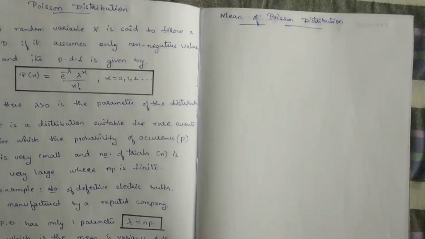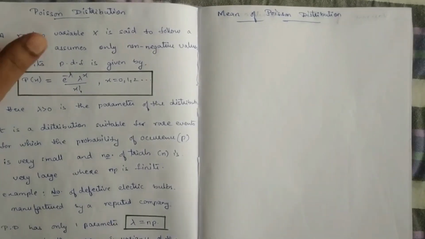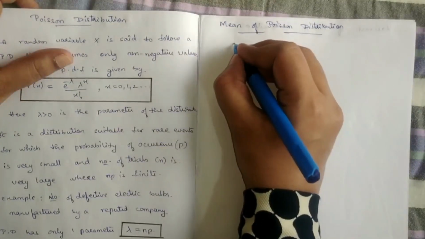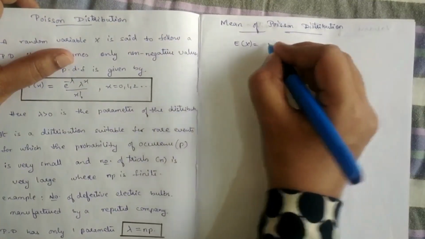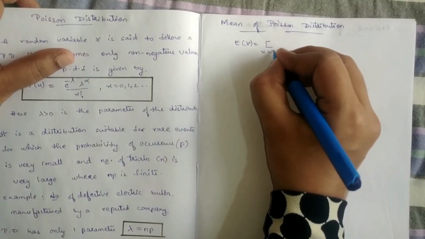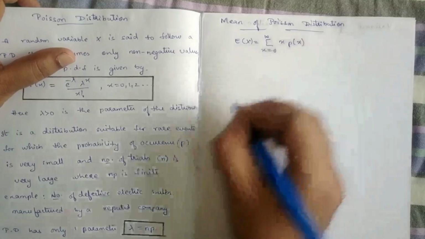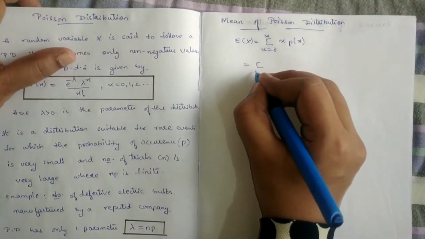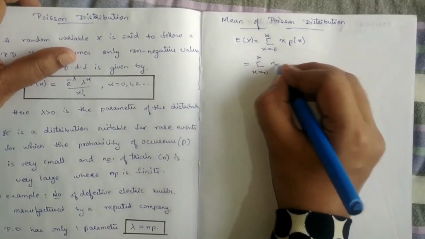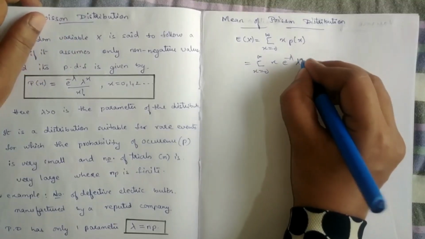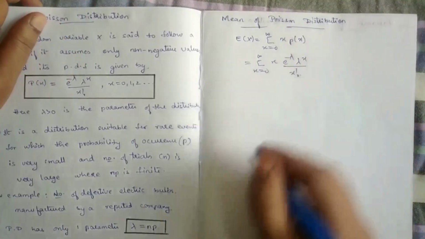Poisson distribution is a discrete probability distribution. The mean for a discrete probability distribution is given as E of x is equal to summation x from 0 to infinity x into p of x. And p of x for Poisson distribution is e power minus lambda, lambda power x by x factorial.